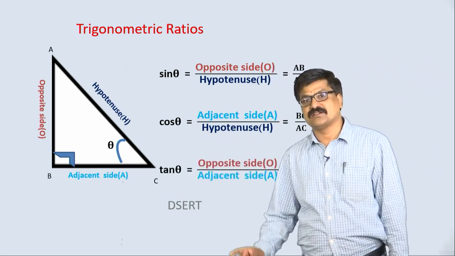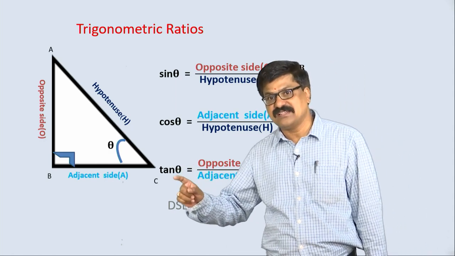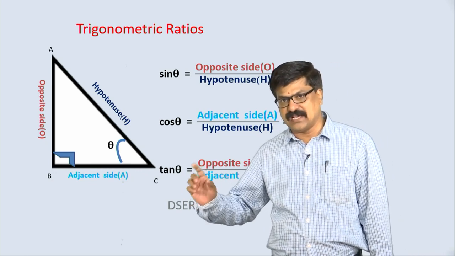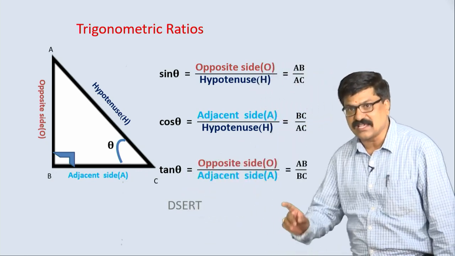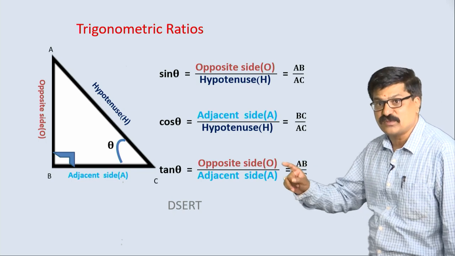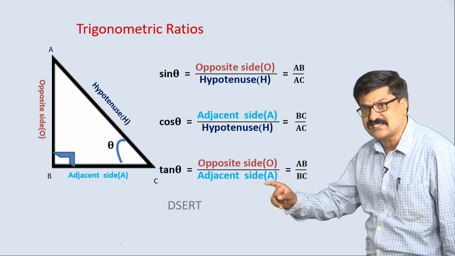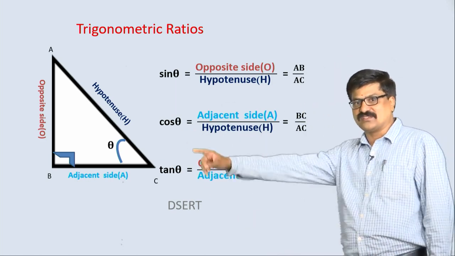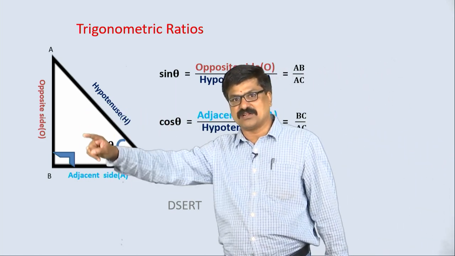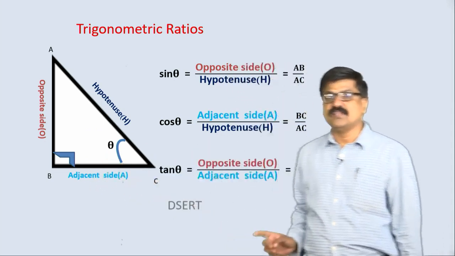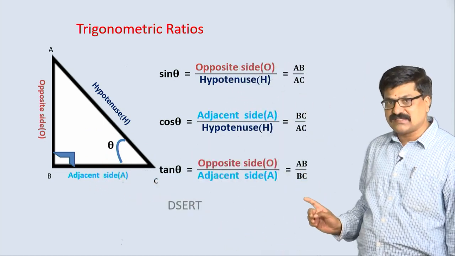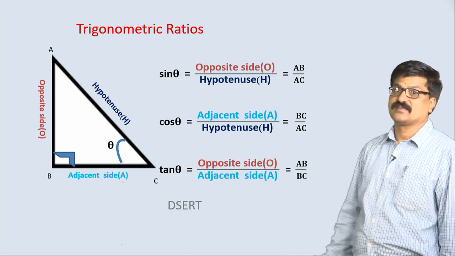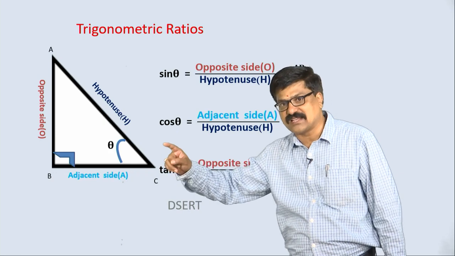The next is tangent theta, that is tan theta. Tan theta is nothing but the ratio between the opposite side and the adjacent side of a given right angle triangle. Then what is the opposite here? AB. What is the adjacent side? BC. Therefore, AB by BC gives the tan theta with respect to this triangle.